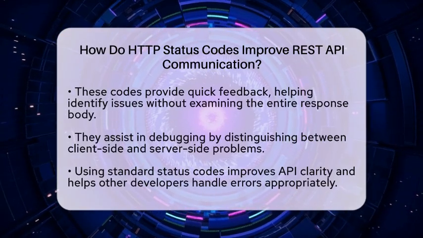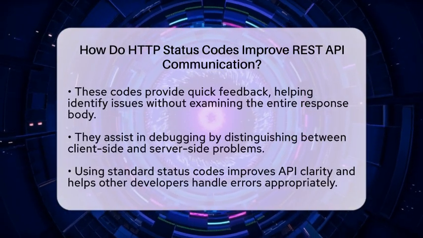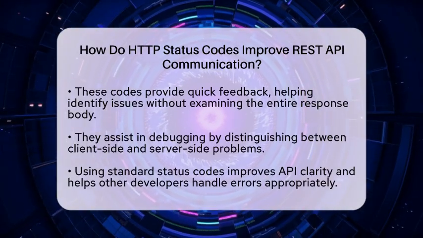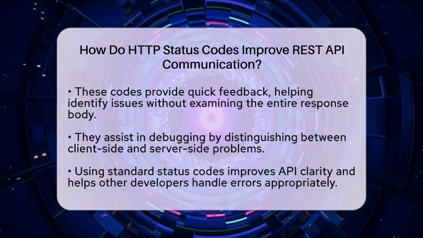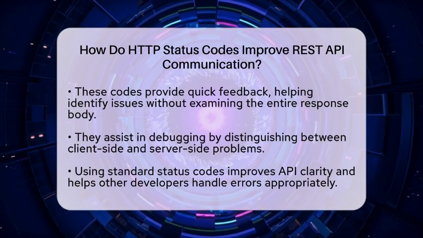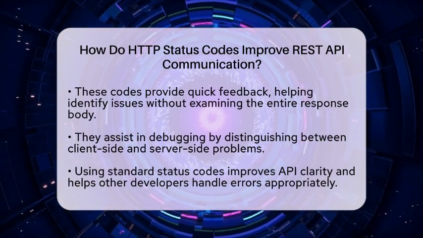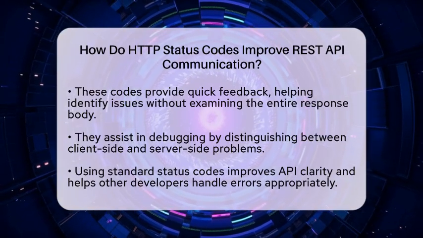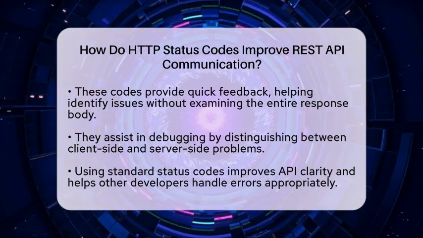Using standard codes also makes your API easier to understand for other developers. They can see what each code means and handle errors properly. For example, if a client gets a status of 401, it knows it needs to log in or get permission first. If it gets a 500, it might try again later or report an issue.